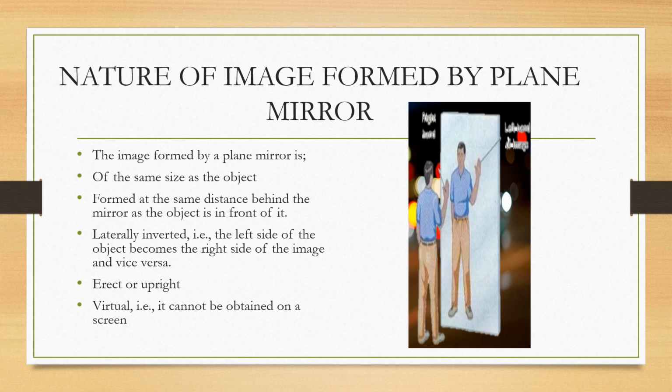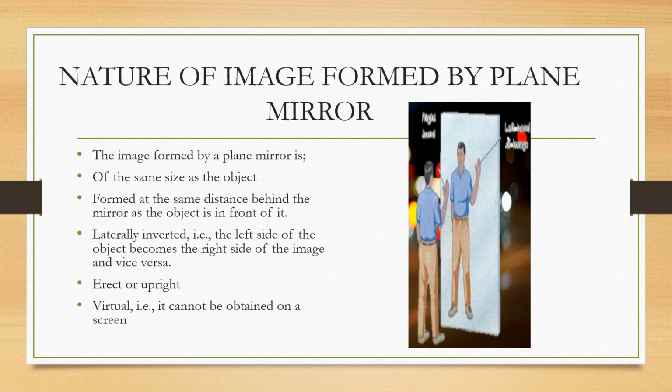The second characteristic is that the image is formed at the same distance behind the mirror as the object is in front of it. So the distance between the mirror and the object will be maintained by the image formed inside the mirror. The next characteristic is that it is laterally inverted. We all know that the left side of the object becomes the right side of the image and vice versa. Whenever we see ourselves in a mirror, our right looks like left and left looks like right.